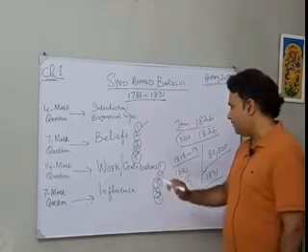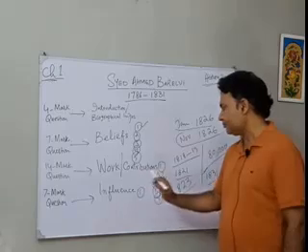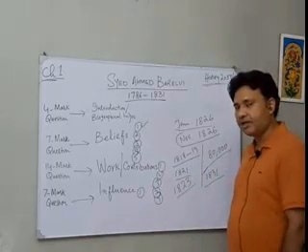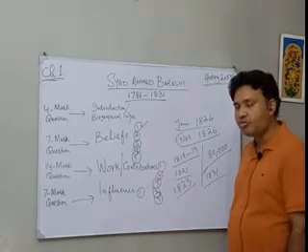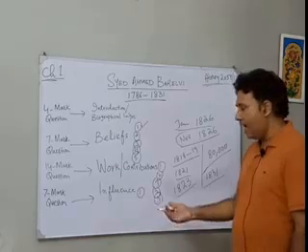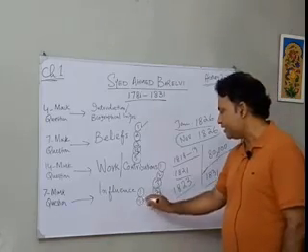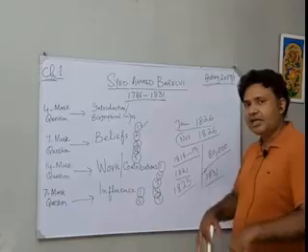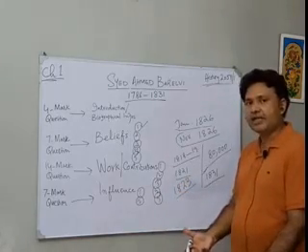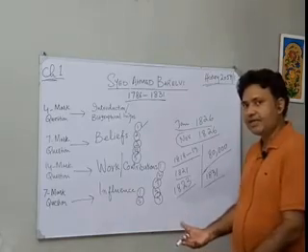Now, influence one by one. Number one, he was the first personality in India who waged a jihad movement. And secondly, his movement turned out to be, according to some historians, the forerunner of the Pakistan movement.